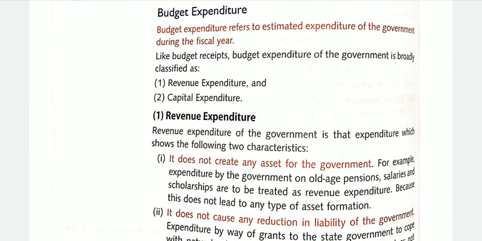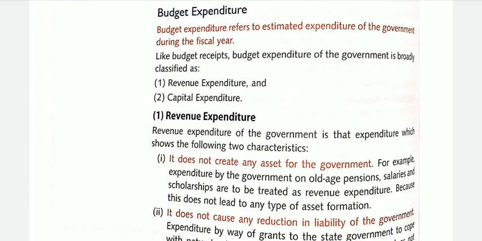Budget expenditure refers to estimated expenditure of the government during the fiscal year. It means the government prepares an estimate of the amount to be spent during the financial year. Like budget receipts, the budget expenditure of the government is broadly classified as revenue expenditure and capital expenditure.